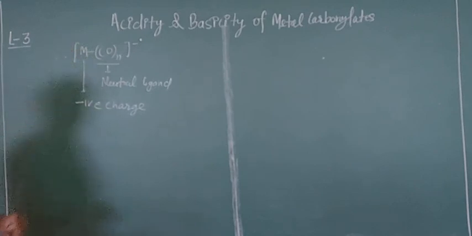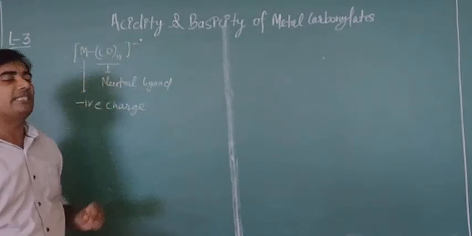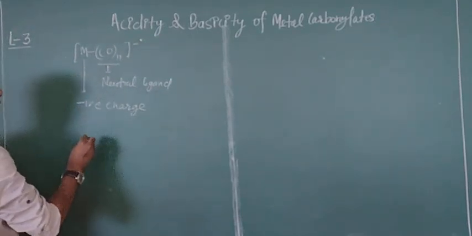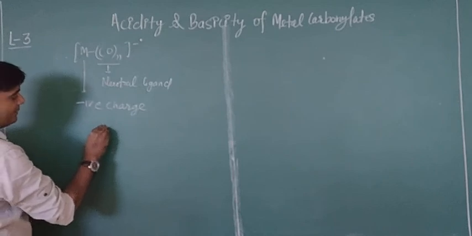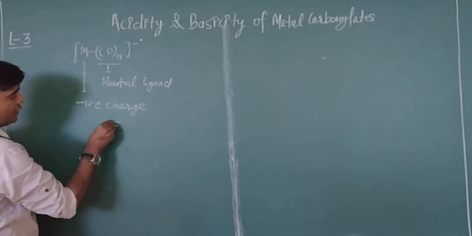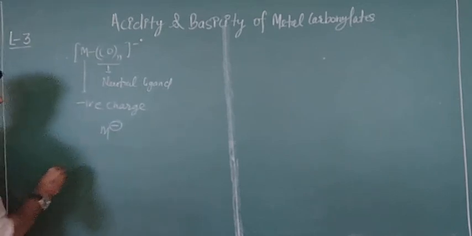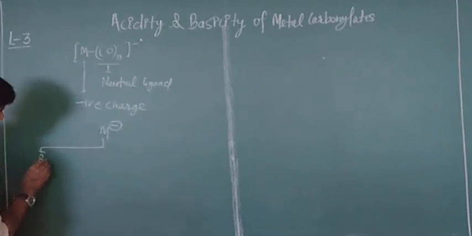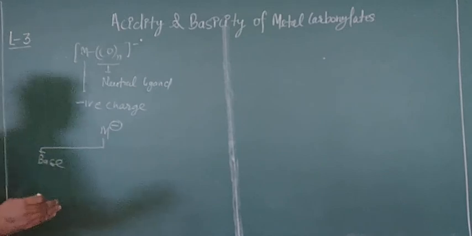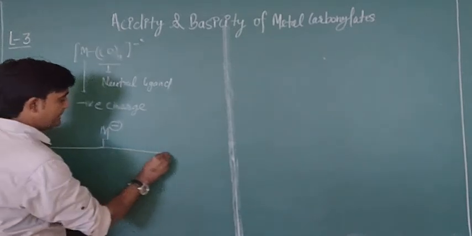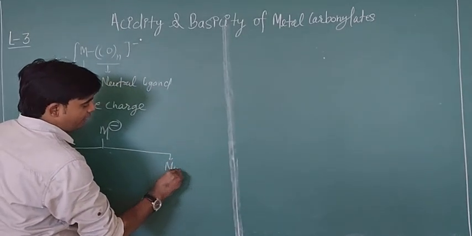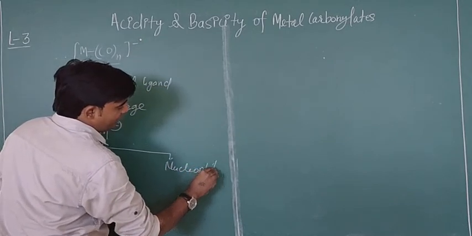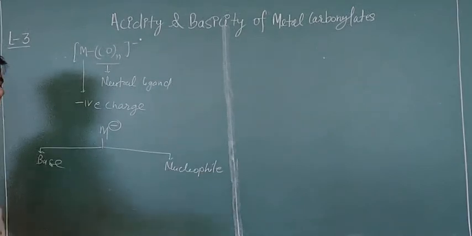Now we are going to discuss acidity and basicity. As you have already seen, the metal is in a negative oxidation state here, so the metal may act as a base for a reaction, and maybe it acts as a nucleophile for a chemical reaction.